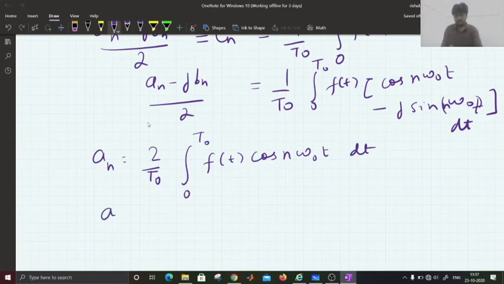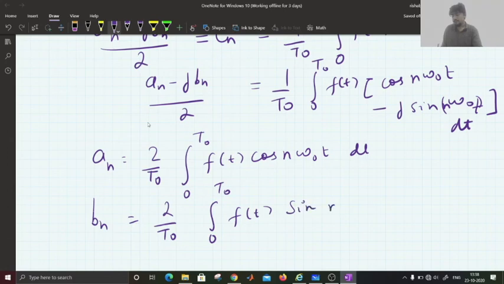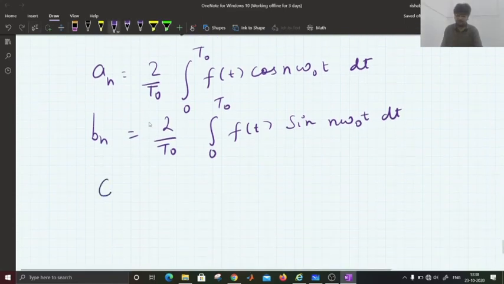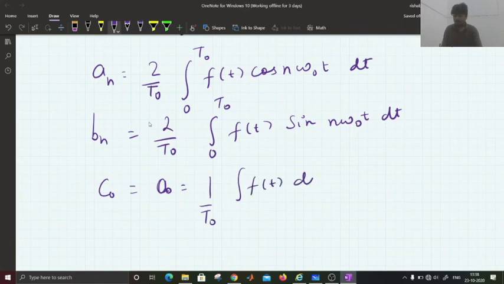And similarly Bn is obtained as 2 upon T naught integration 0 to T naught f of t sin n omega naught t into dt. And similarly A naught and C naught are given as, since A naught is equal to C naught, it is given as 1 upon T naught integration of f of t into dt. This is nothing but the average value of the signal.